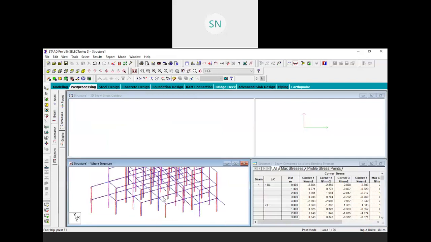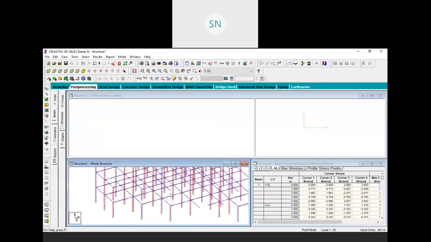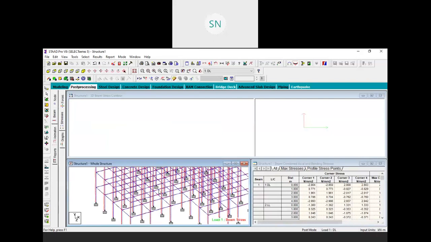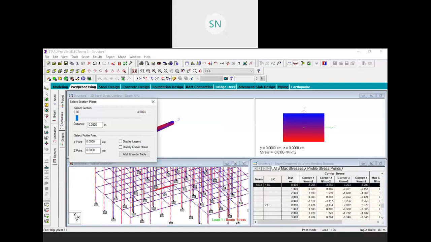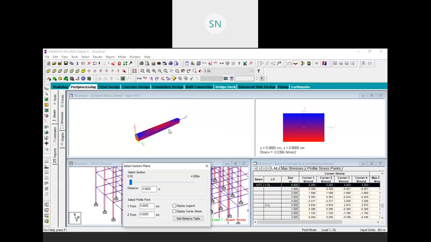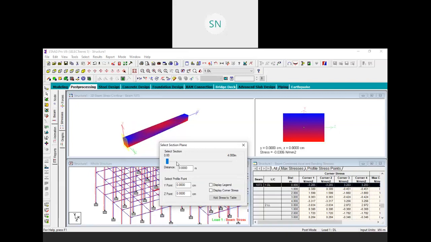So let me choose a single member from here, anyone. For example, this one. It will be enlarged in front of you and you will get the tension and compression zones. You can slide it at the beginning, at the center and at the end, right?